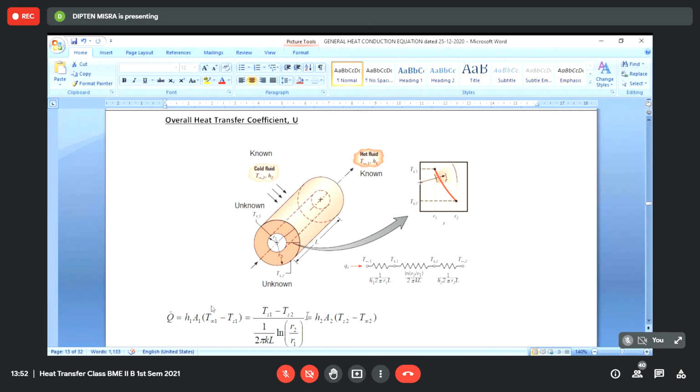But in a similar way, we can write this as equal to T infinity 1 minus TS1 divided by 1 upon H1 A1, then TS1 minus TS2 divided by the wall resistance, and TS2 minus T infinity 2 divided by 1 by H2 into A2.